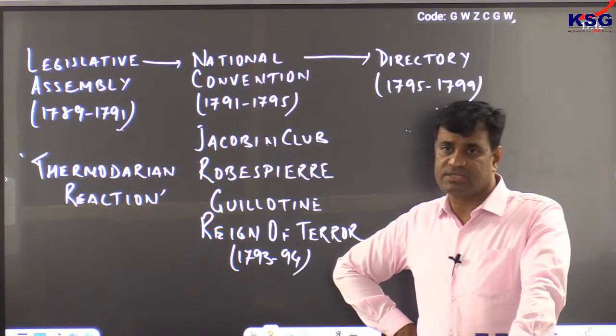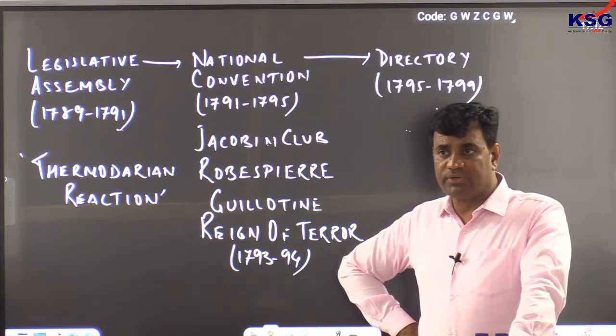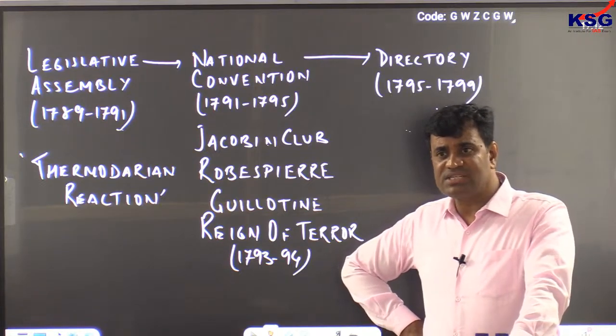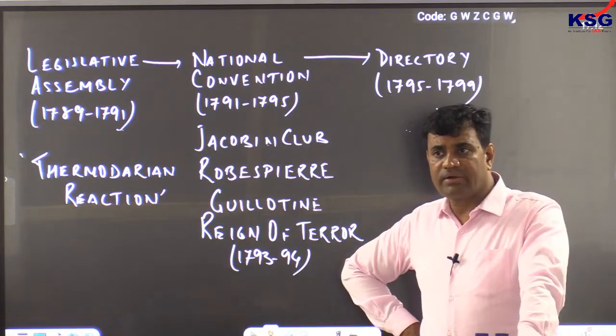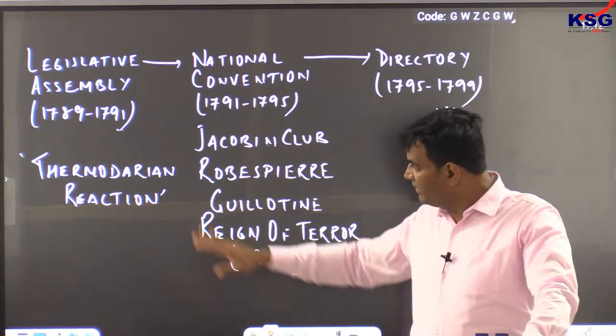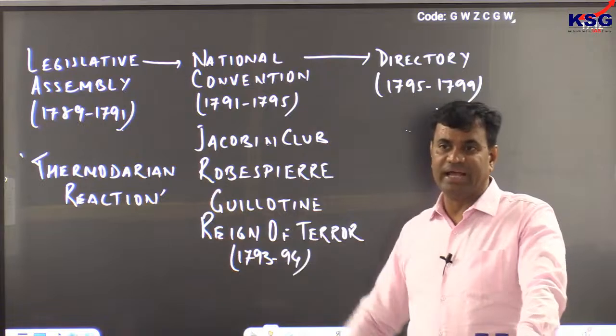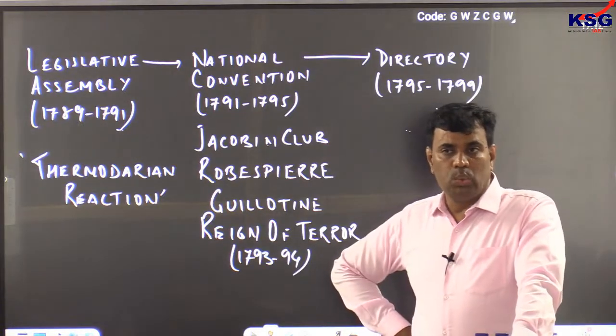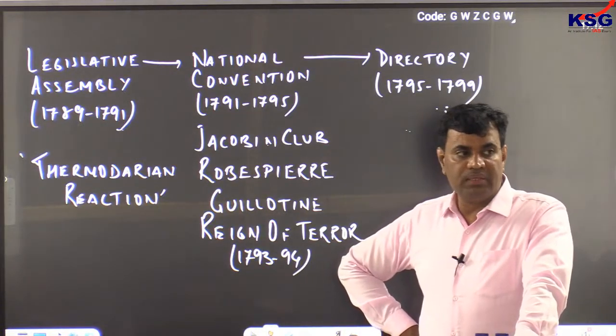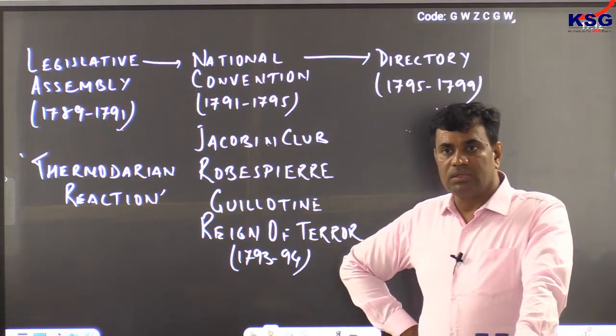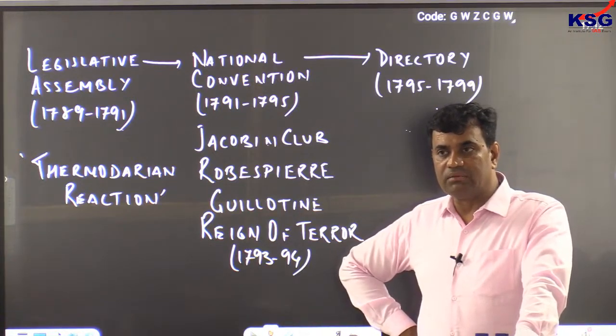There's another twist. Moderate revolutionaries reacted against ultra revolutionaries, which is popularly known as the Thermidorian reaction.